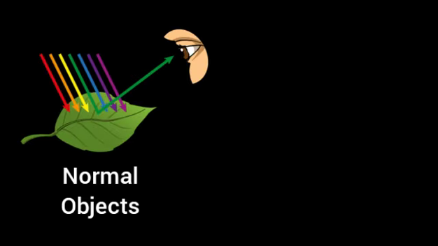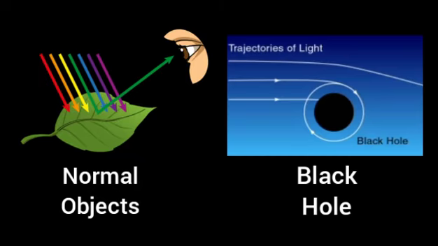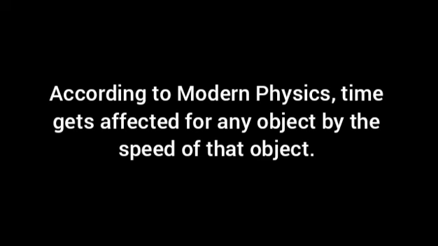We can see objects because they reflect light. But a black hole does not reflect any kind of light or waves, because its high gravitational force pulls everything inside itself. For this reason, a black hole is invisible. This isn't the end of the story.